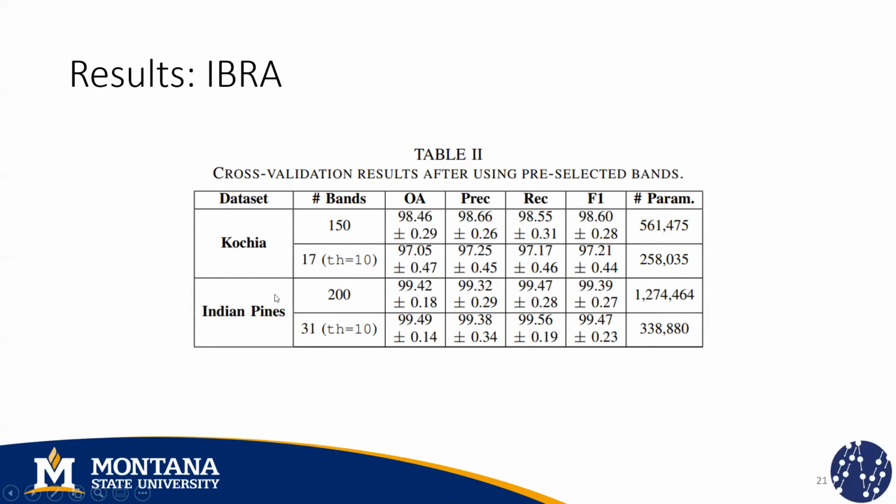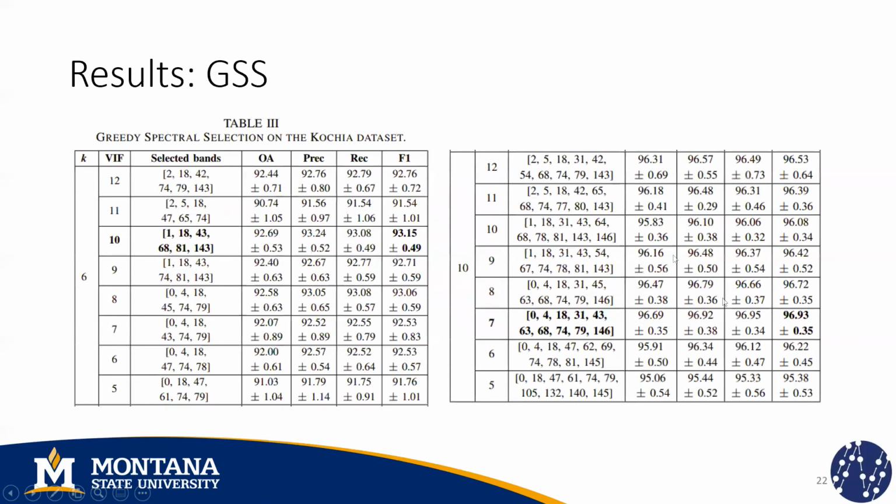In the case of the Indian Pines, it's a little bit more interesting because after reducing the total number of bands and training a classifier, you notice that the performance is a little bit better than if we use all the available bands. Even though this difference is not statistically significant, we obtain a dramatic reduction in the number of trainable parameters. Here I'm showing the results after using greedy spectral selection for the CUCHA dataset.